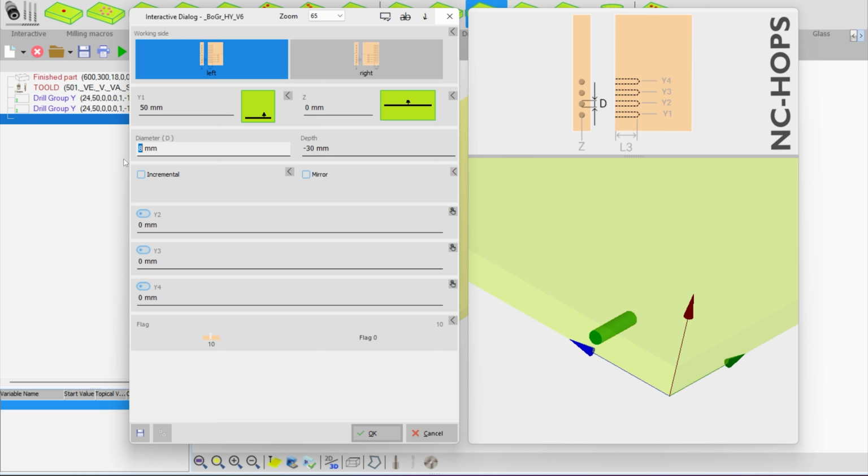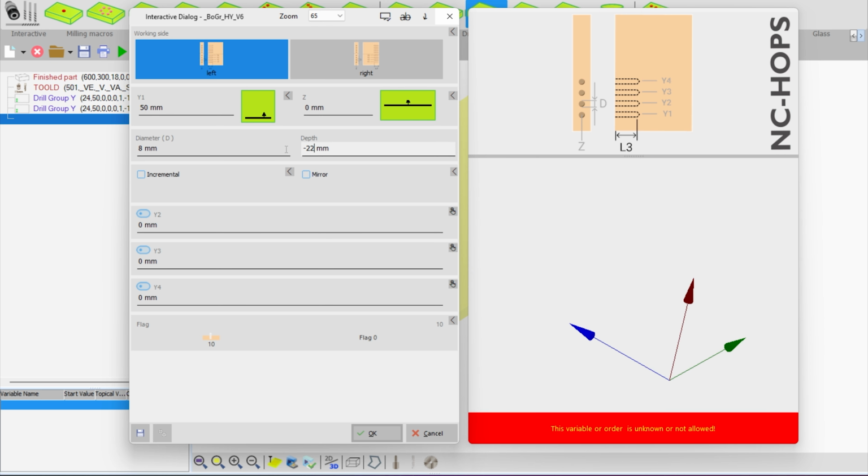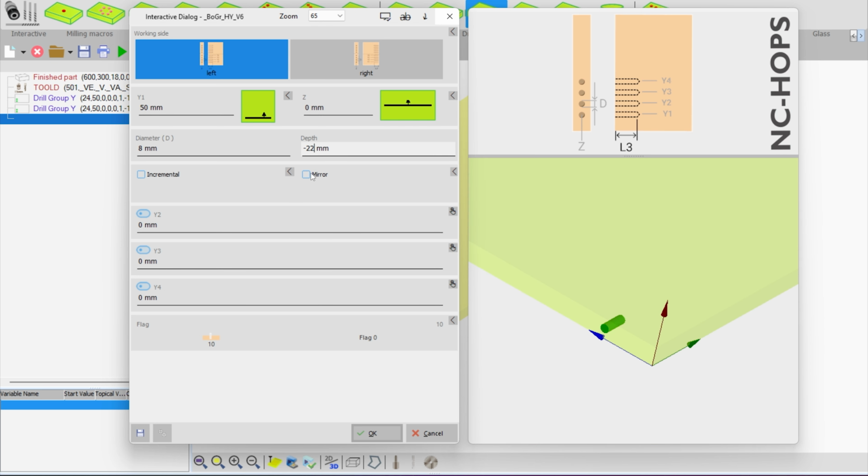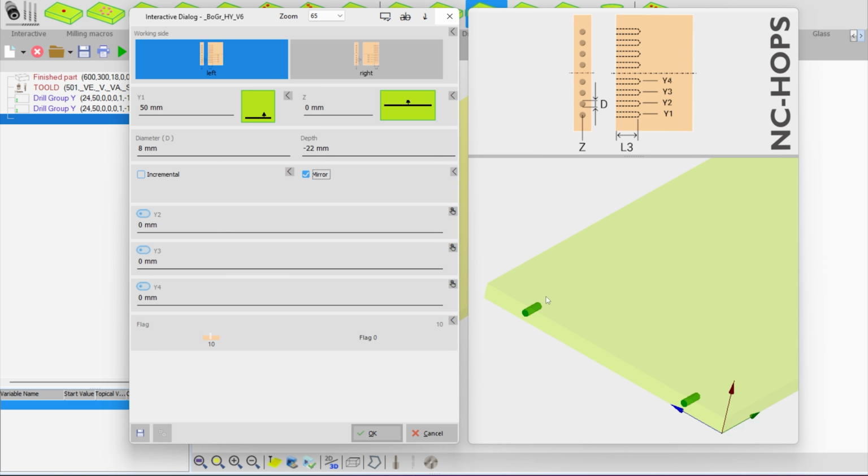I want to place my hole in the middle. The diameter of this hole I want to leave as 8 mil. The depth, maybe minus 22. And we have the same option as with face drilling to do a mirror, which works the same way.